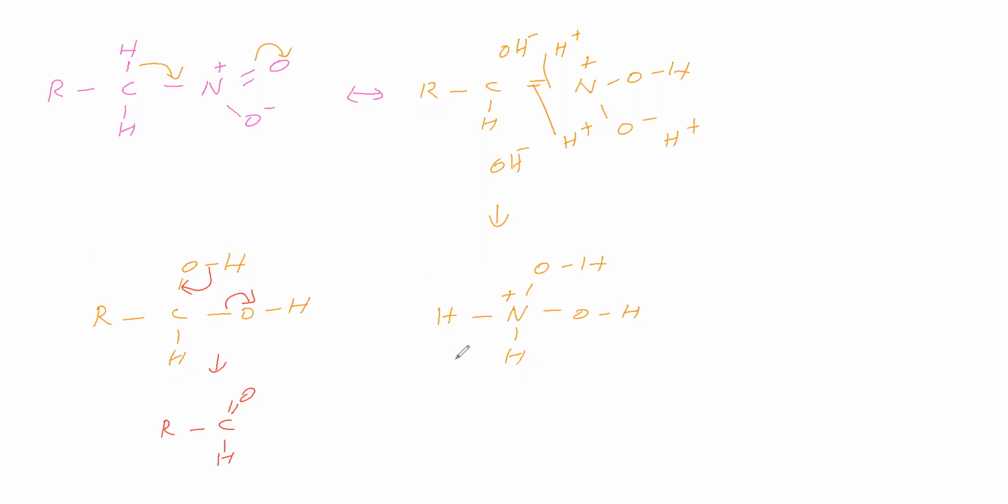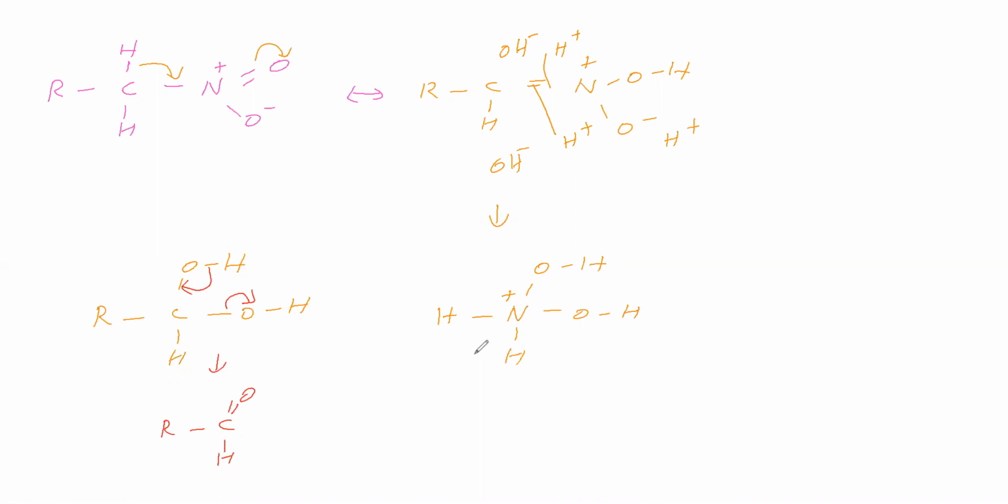RCHO we are getting. Then here, a positive charge is there like this. Okay, so next what happens? So we got one aldehyde, and we got another one with OH, like this.